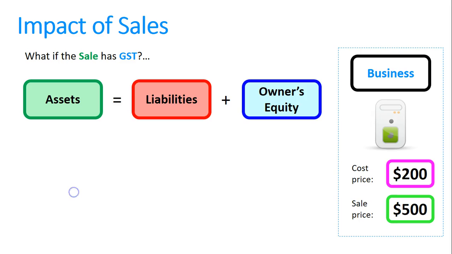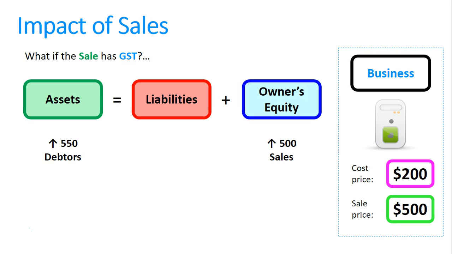One thing might complicate this though. What if that sale had GST? So, let's say it had GST. Everything else is the same. The phone costs $200 and the sale is $500, but that sale has $50 of GST on top of it. Let's just change some numbers. First of all, debtors is not going to go up $500, it's going to go up $550 because the debtor is going to owe the business for the phone and for the GST. That's how our tax system works in Australia. We've now still got a $500 sale.